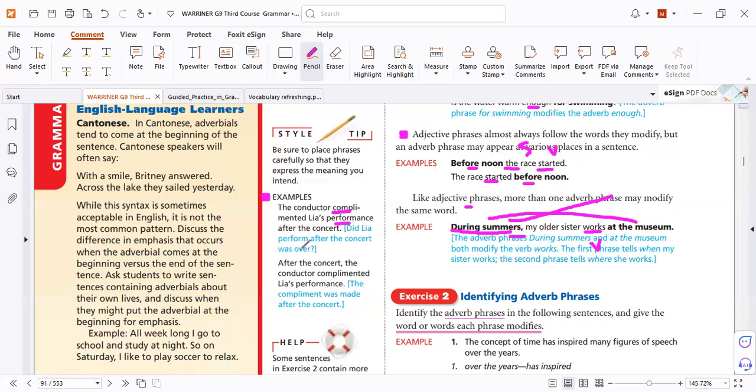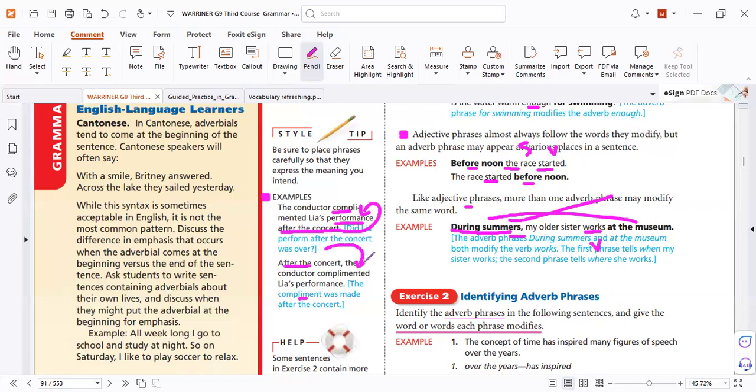So, did Leah perform after the concert? You said here's the performance after the concert. So this phrase modifies performance. Okay, but did she perform after the concert was over? Or did he say the compliment after the concert? This phrase modifies the verb.